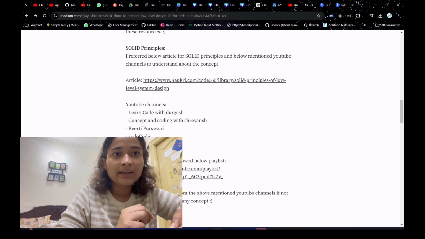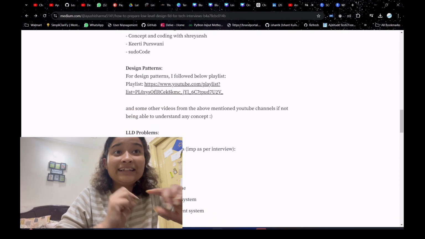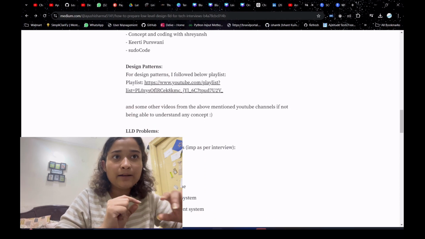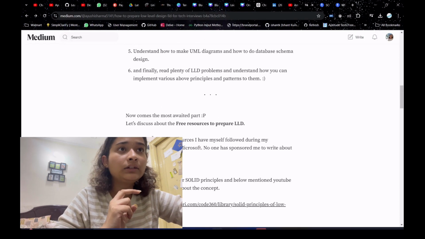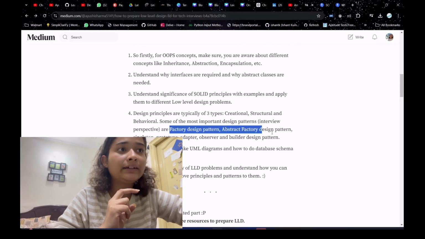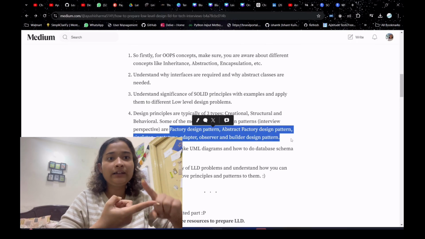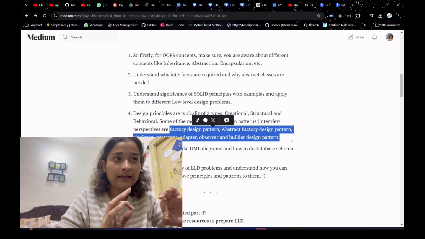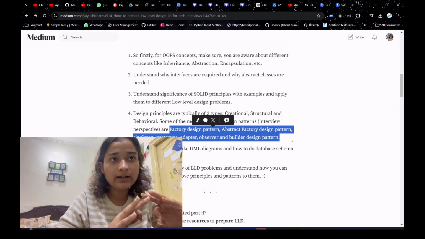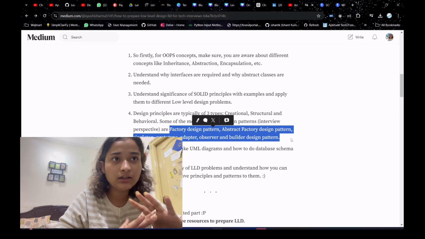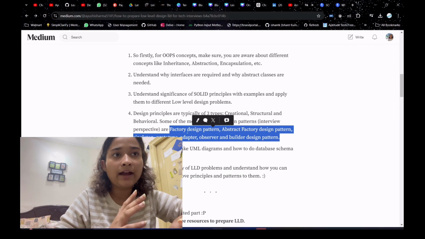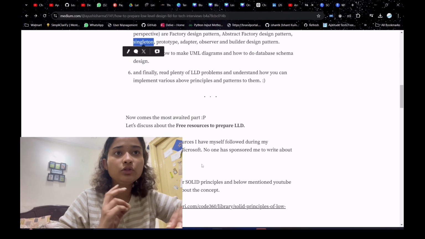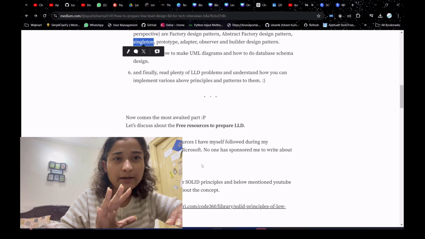So yeah, now let's move to design patterns, right? What design patterns? So I have told you, right, these are some important design patterns: factory, abstract factory, singleton, prototype, adapter, observer, and builder design pattern. These are some important design patterns, right? And singleton and factory are most important. So at least these 5 to 6 design patterns you should know.